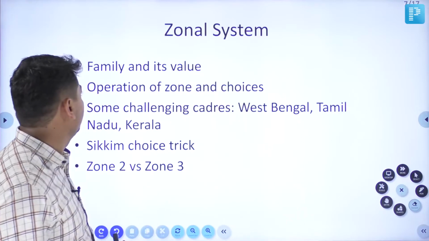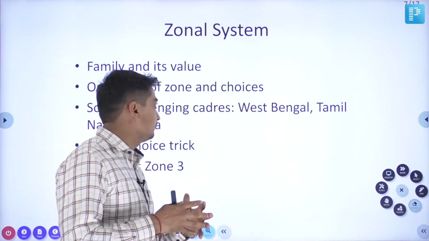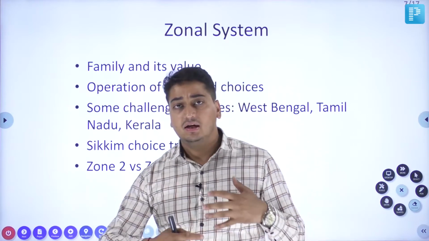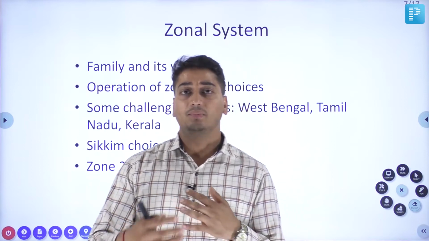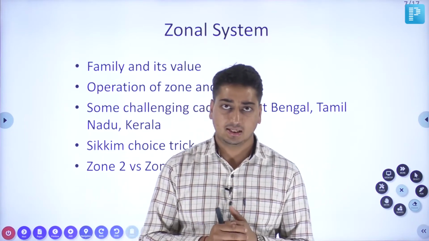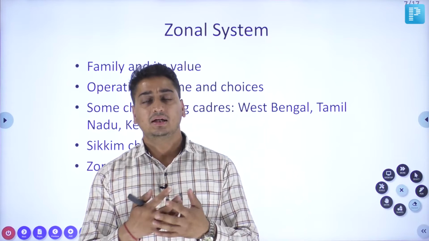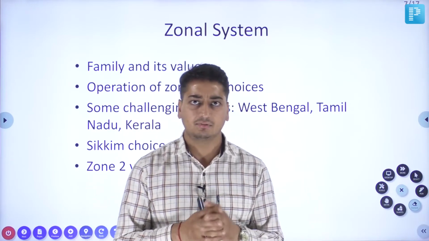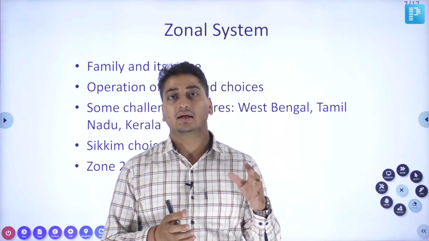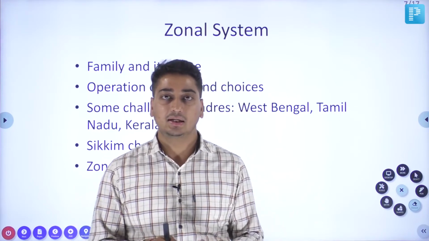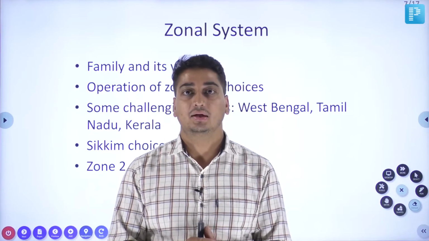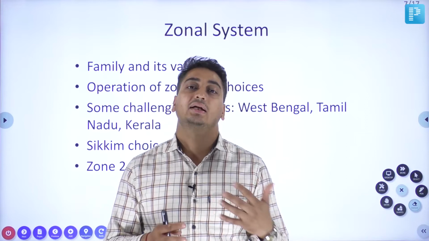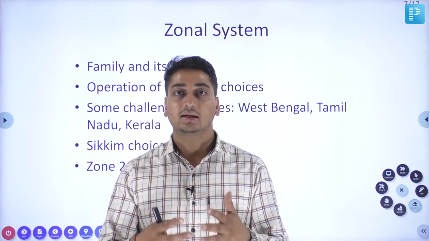Now, in this process of zones and choices, people fill various choices and on the basis of their merit, they get various cadres. In this, multiple things are taken into consideration. Some people go for something called the Delhi trick, where they have done their studies in Delhi, so they put Delhi as their home cadre, that is AGMUT, and then the state they are born in, they can select as an outsider.